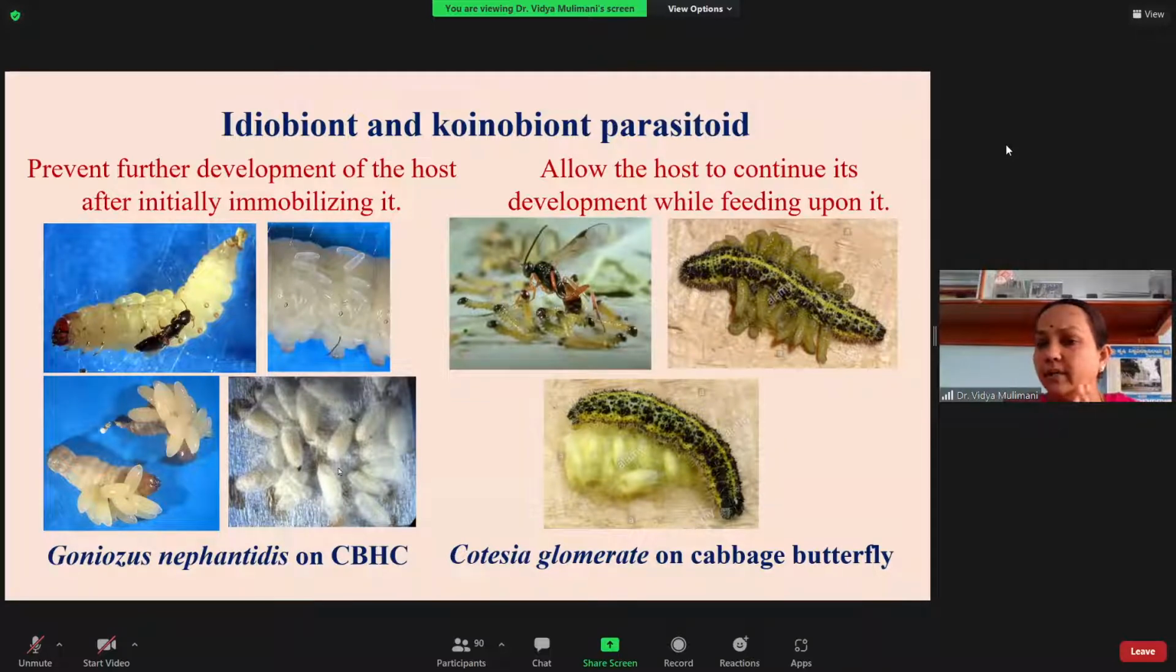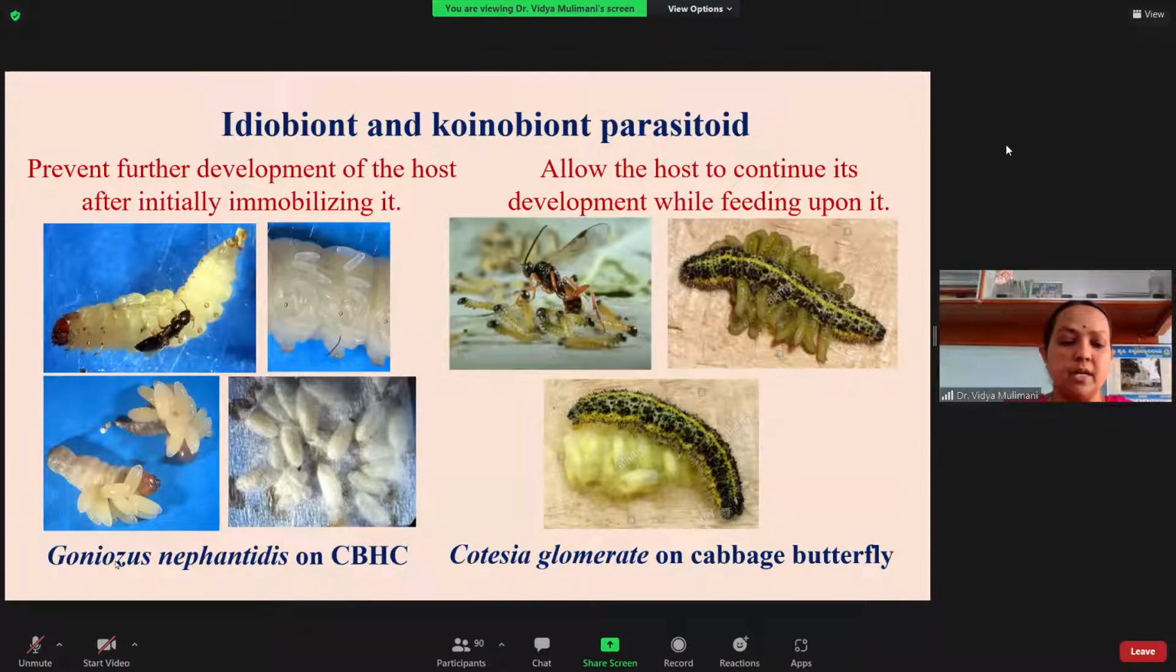Only by the end, when it is ready for the pupation, you can see it has exhausted all the food that is available. So this is the one we call an idiobiont parasitoid. That means whatever host is attacked by the parasitoid is not allowed to grow further. The growth is arrested. That is what idiobiont means. That is there in the definition: prevent the further development of the host after initially immobilizing it.